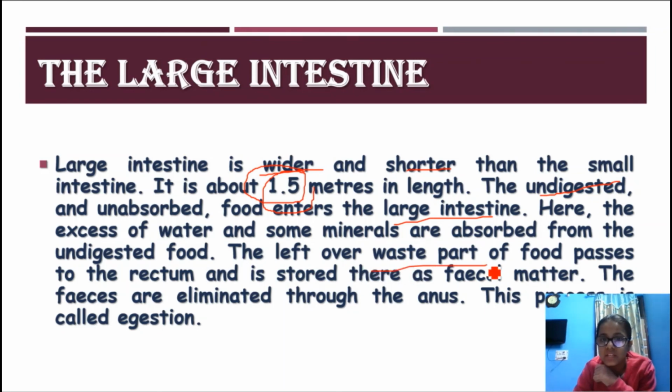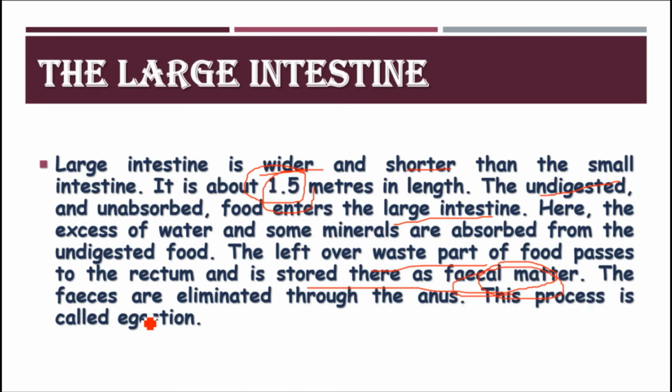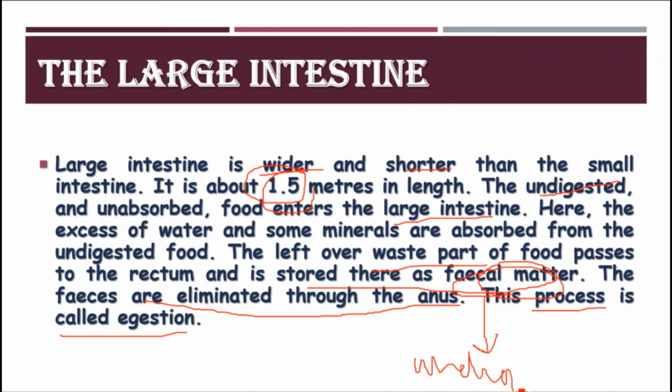The leftover waste part, which doesn't contain water and minerals, is passed to the rectum and is stored as fecal matter. The feces are eliminated through the anus. This process is called egestion. Now this fecal matter is undigested food.